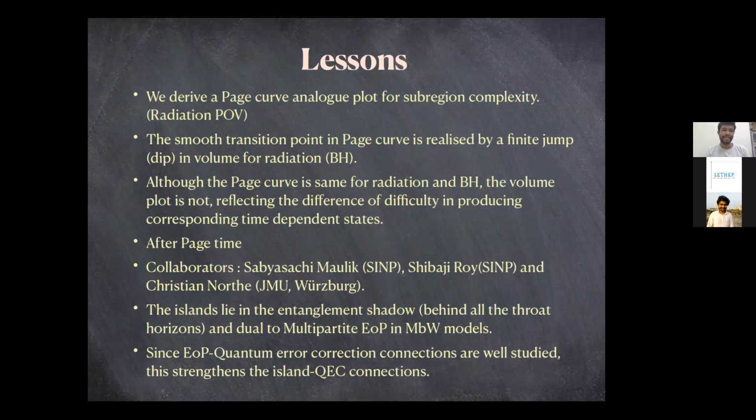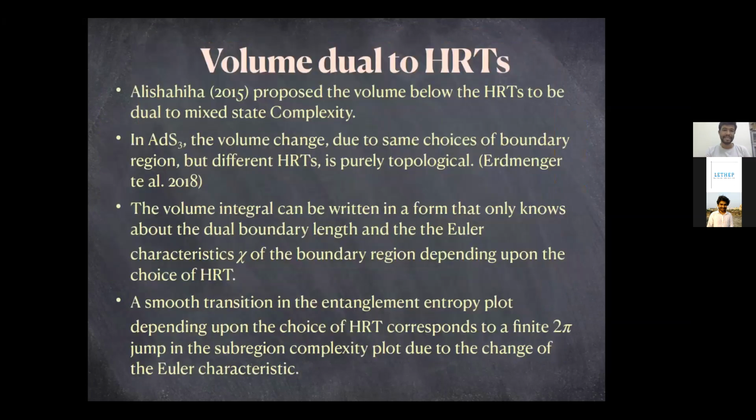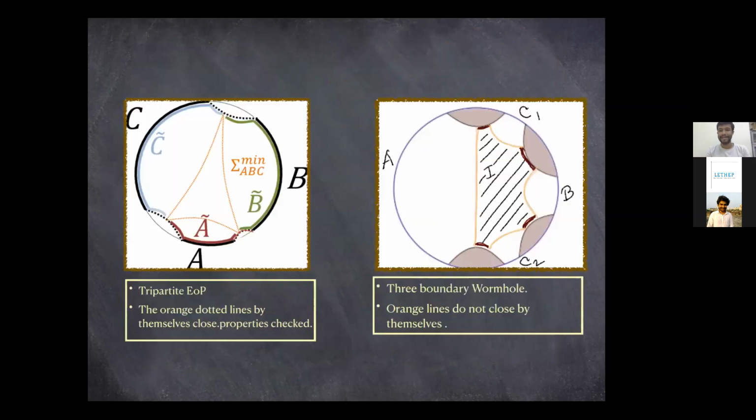And the islands lie in the entanglement shadow. This idea we got from the previous work that I did, where you really see that the island is this region, which is behind all the throat horizons. So these throat horizons are the regions through which this A part can have access. Initially, C1, individual C, B, A, and so on can individually not have access to these island regions. So they are like entanglement shadow regions.